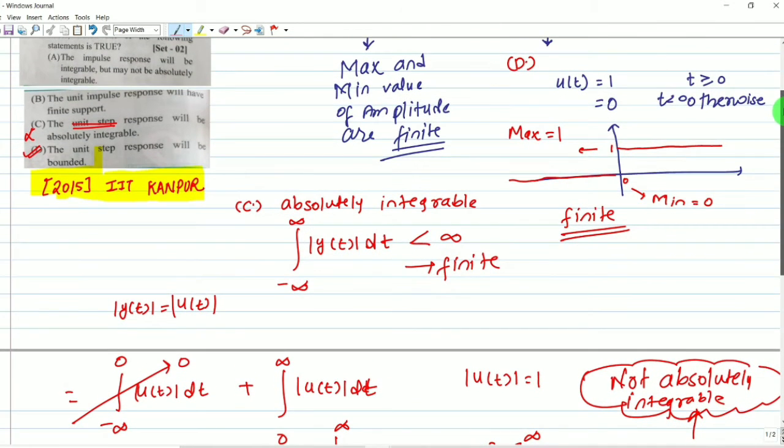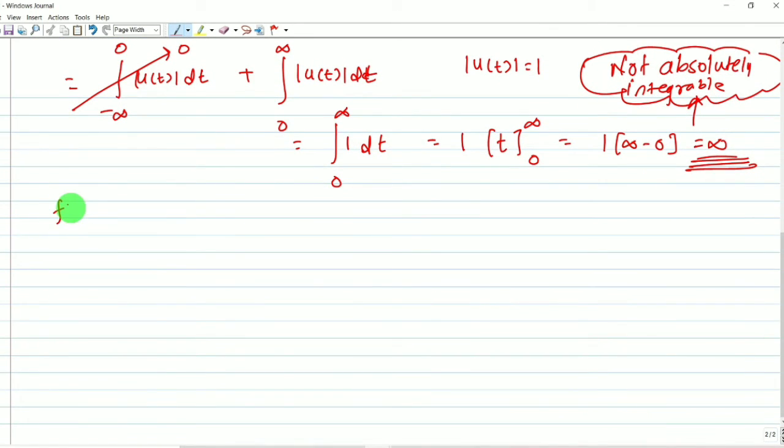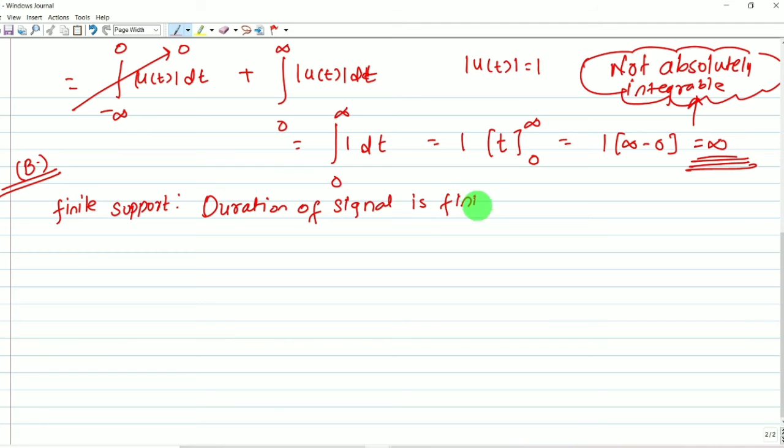Let me check option B. The unit impulse response will have finite support. What is finite support? Finite support means the duration of the signal is finite. This is the definition for finite support, or in another way, we can say it must be bounded in time.